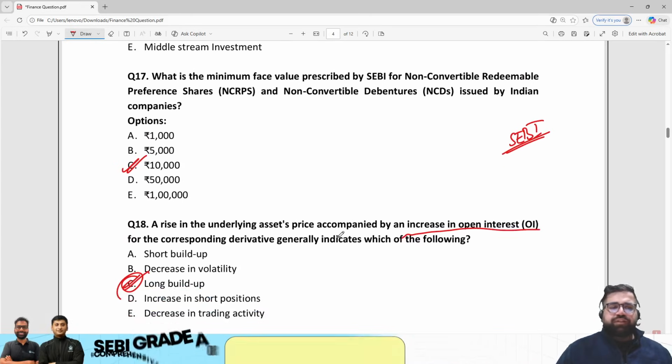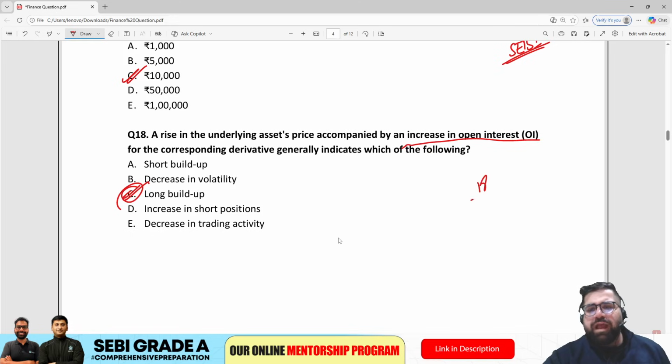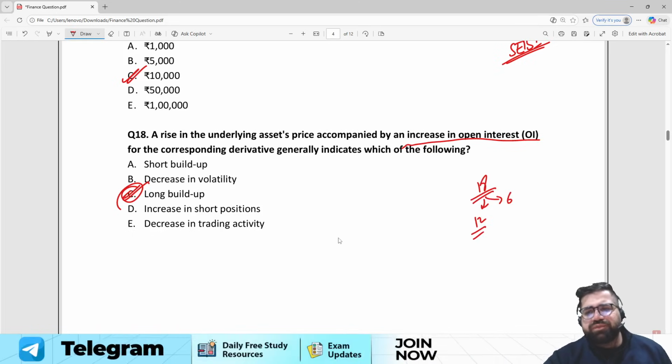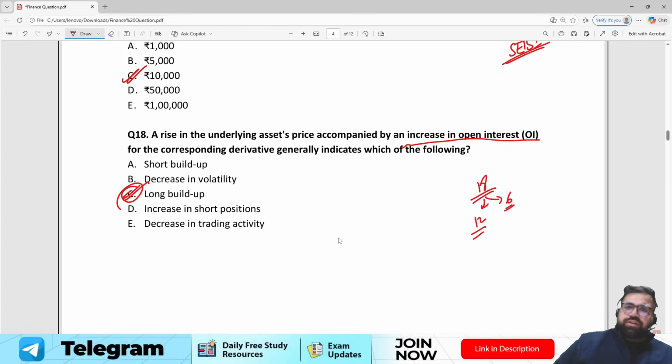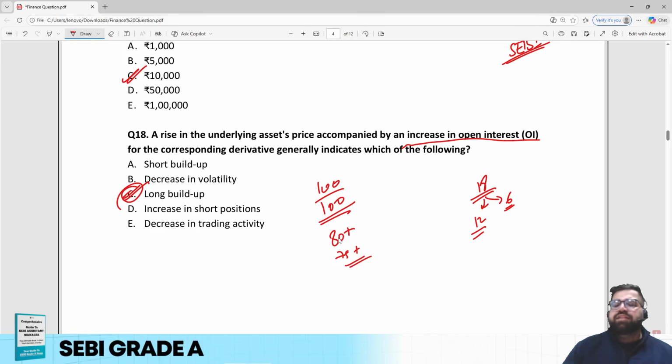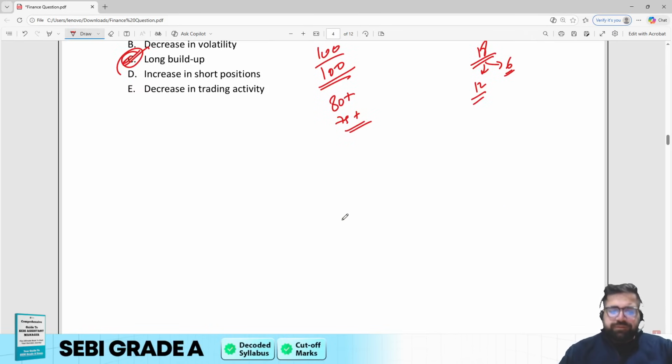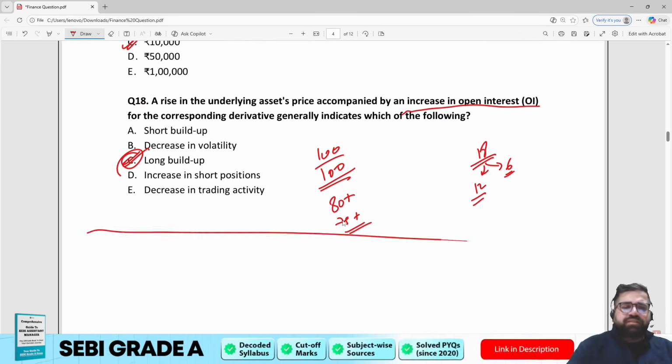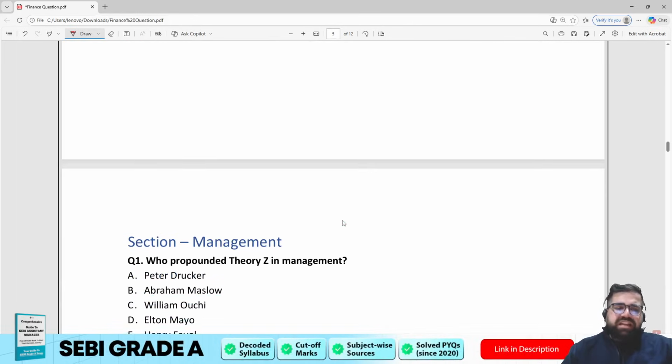Now, if you see, we have solved all the 18 questions till now, and I would say out of these 18 questions, 12 were directly doable. 6 were such that if your current affairs knowledge is good, if your finance knowledge is good, then you can do so. And remember, my friend, nobody is asking you to solve all the 100 questions out of 100. Even if your score is 80 plus, 75 plus, that is a very wonderful score to have. Cool. So this completes our finance portion. Now we are moving to the management portion.